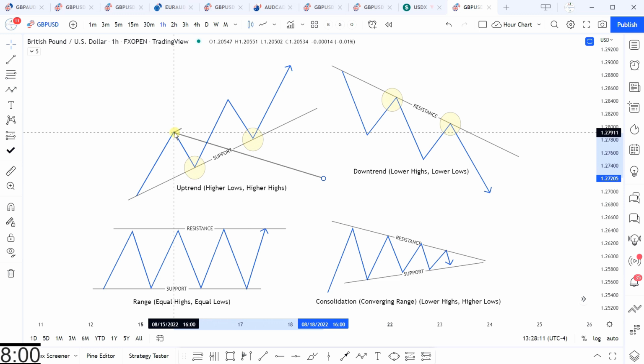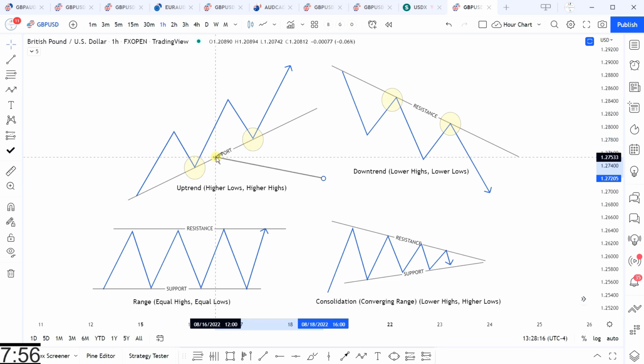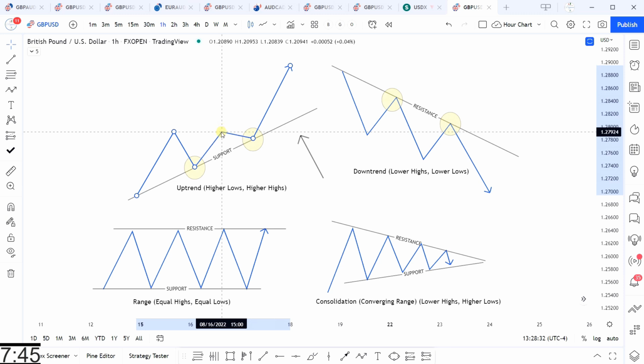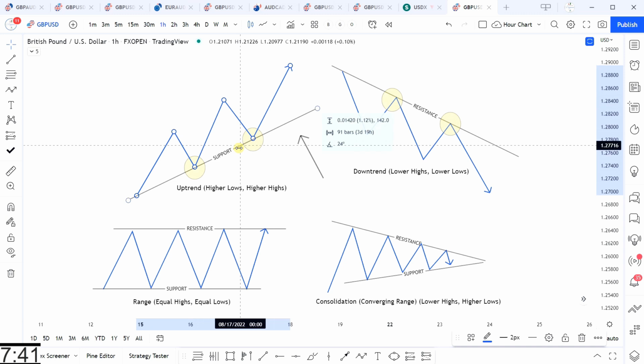Within an uptrend, the higher highs are considered a weak level of resistance, and the higher lows are a strong level of support. To maintain an uptrend, price has to make subsequent higher highs, but price can also make an equal high, and the uptrend has not been violated. The uptrend is not violated until a valid low is broken.